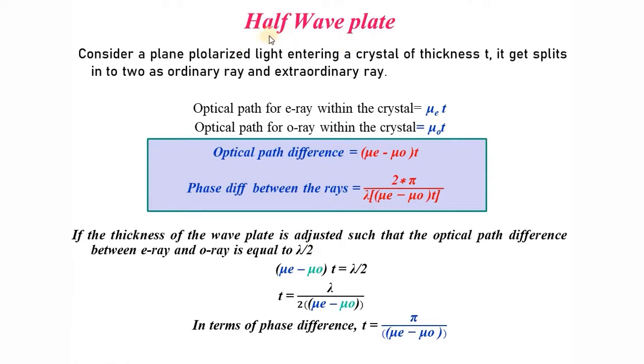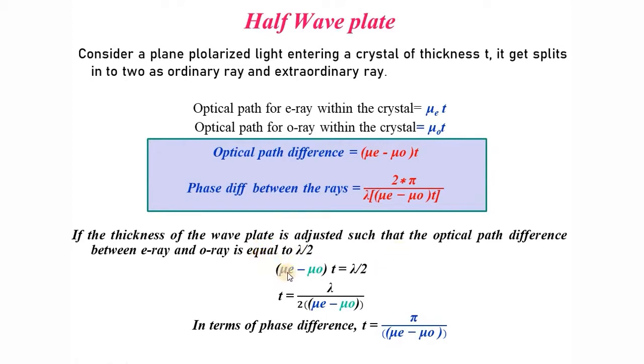That is a half wave plate. That is, the path difference is half of the wavelength. That is why it is named a half wave plate. If lambda by 2 is the path difference, the corresponding phase difference will be what? Pi. Lambda as path difference means 2 pi is the phase difference. If lambda by 2 is the path difference, it means 2 pi by 2, that is, pi will be the phase difference.